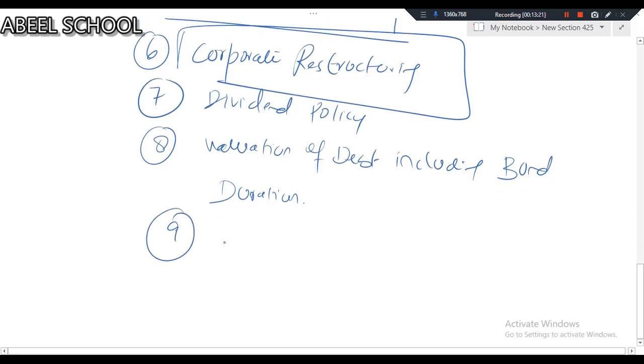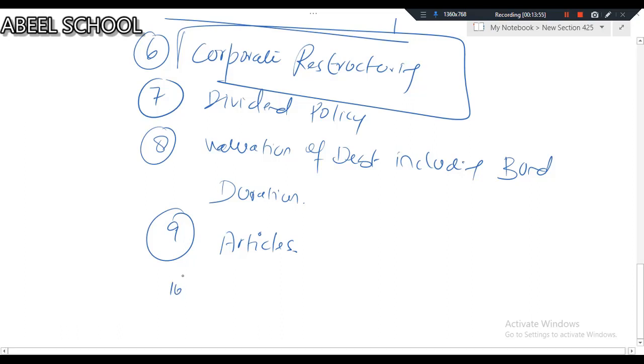Then we'll be discussing all the relevant articles, obviously. Because normally you can say almost in every attempt, I would say, if not in every attempt, then in every second attempt, one article is normally examined by the AFM examiner. So we'll be discussing all the relevant articles relating to AFM.